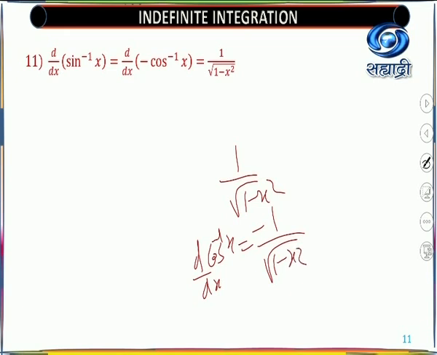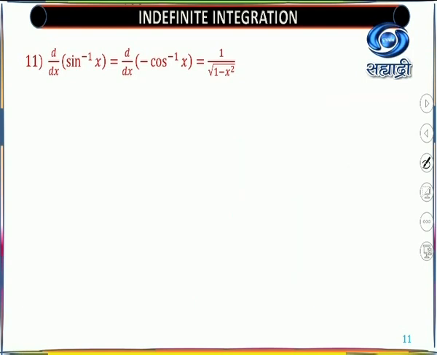Now to come across the common point, take negative sign to this side so that you will get only one function for the integration, and therefore 11th formula is derivative of sine inverse x is same as derivative of minus cos inverse x, which is given by 1 upon root of 1 minus x square.